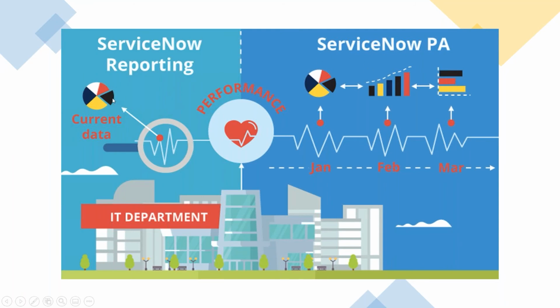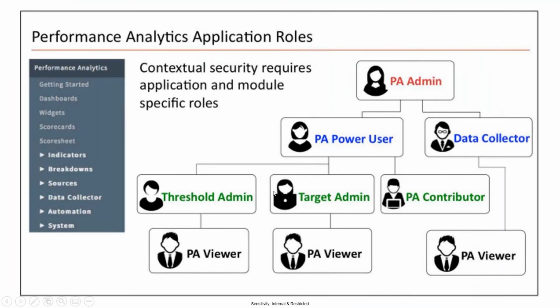And see, we can only see current data using reporting, and using PAs we can see what the data is in January, in February, in March. So by seeing this we will get to know whether we improved or not. We'll hover on January, then we can see the count of average resolution time in January, then February, then March. So then we will understand whether we have increased or decreased, or where we are. But using reporting, we cannot track the performance.